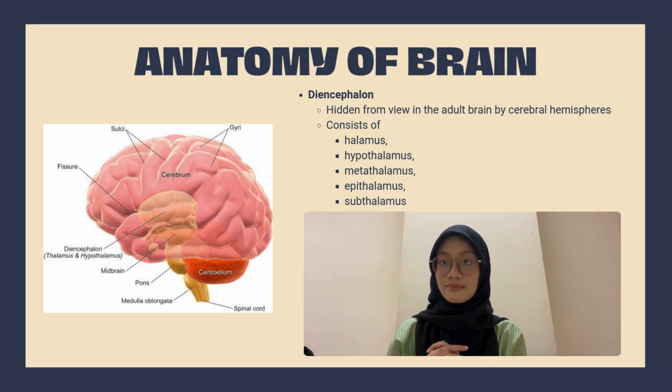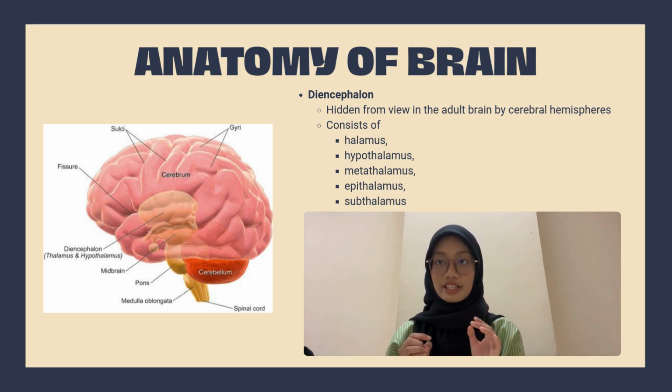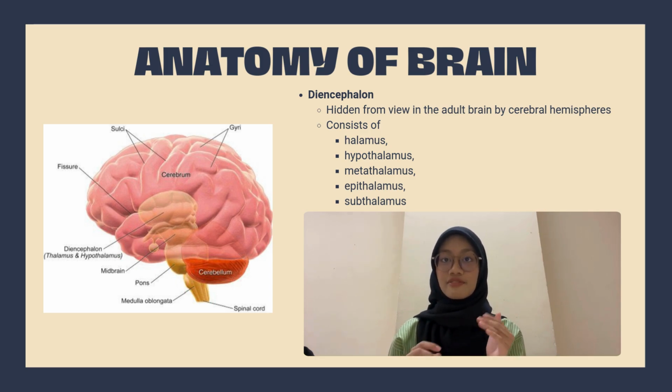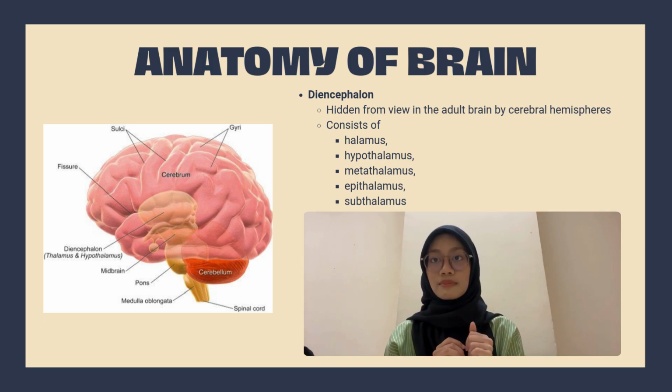Next, the metathalamus includes the medial and lateral geniculate bodies, which handle hearing and vision signals. The epithalamus contains the pineal gland, which helps regulate sleep and puberty, and habenula nuclei that are involved in emotional responses to smells. Finally, the subthalamus is involved in motor control and is linked to the basal ganglia.